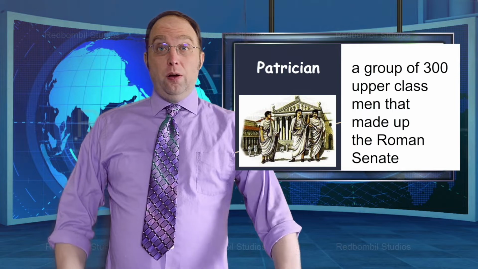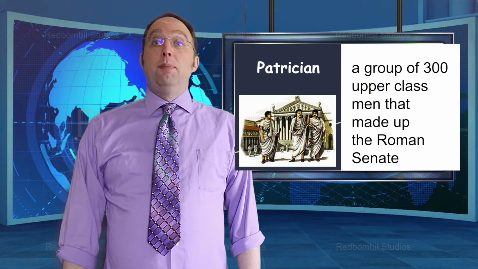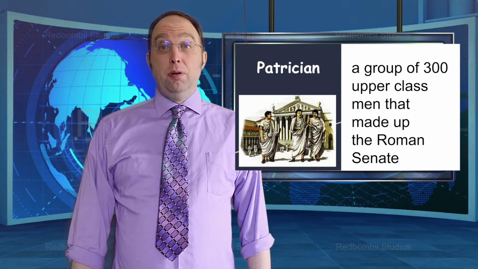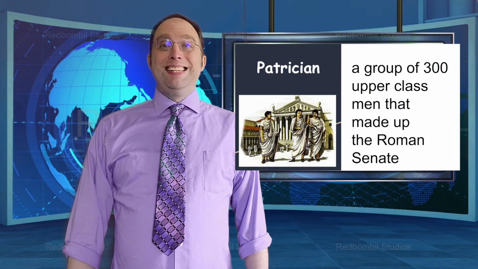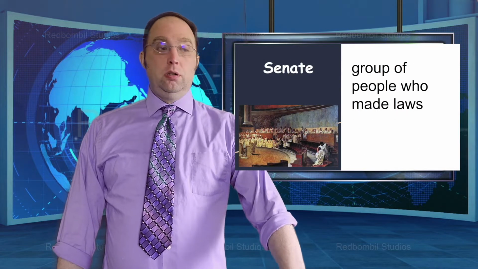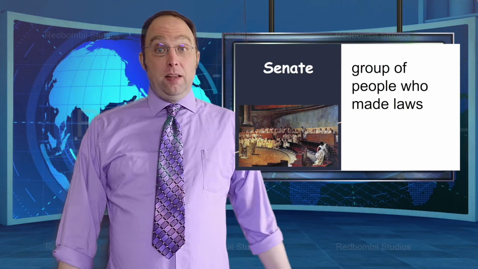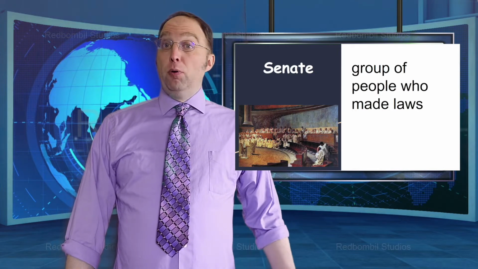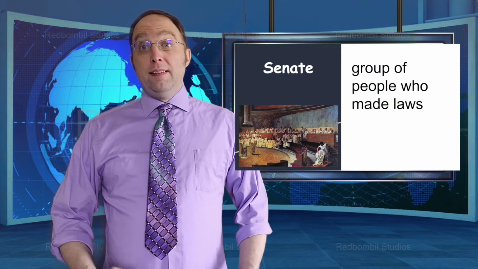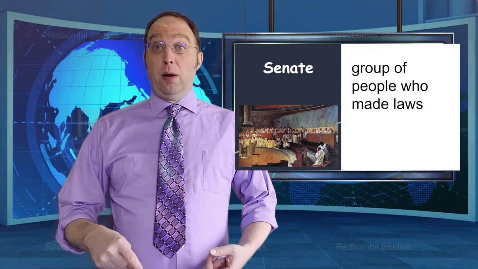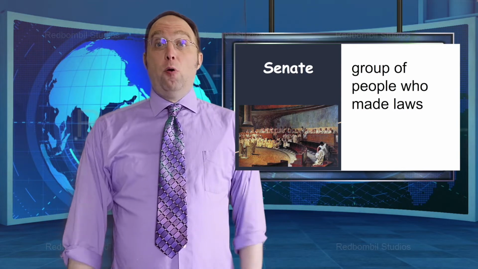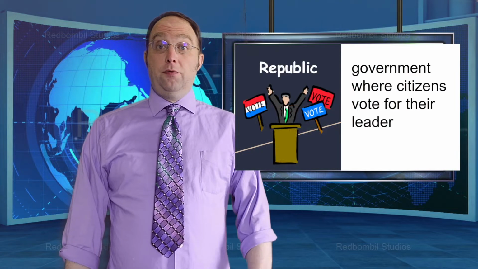On the other side though, there's a patrician. A patrician is one of the 300 people leading Rome in the Senate. They are very rich. The Senate, like in the United States, is a group of people who makes up the laws. In the United States, we also have the House of Representatives, and together they form the legislative branch of government.